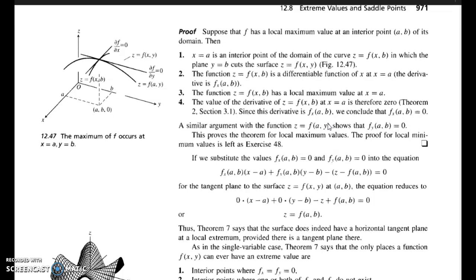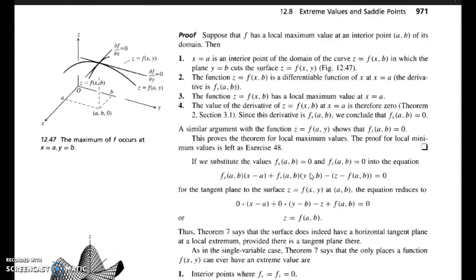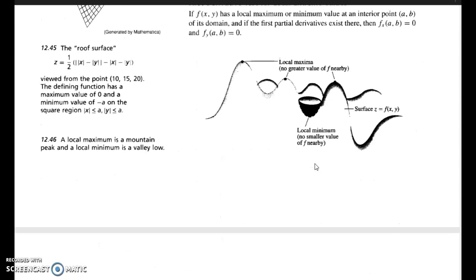Similarly, we can do the problem by substituting x equal to a, converting this function into Z equal to f of (a, y). Then that function becomes a function of y. This function has a local maximum or local minimum means fy equal to 0. Okay, so this is the proof corresponding to this theorem.